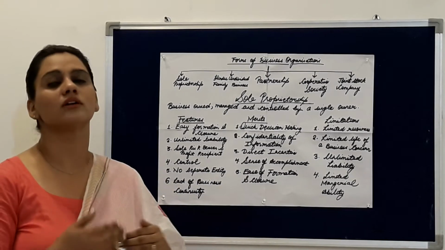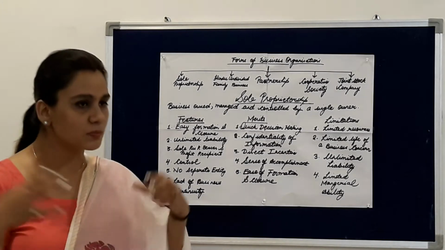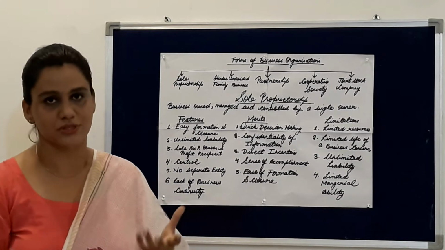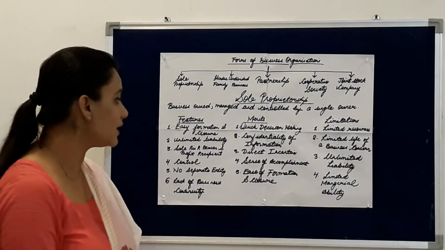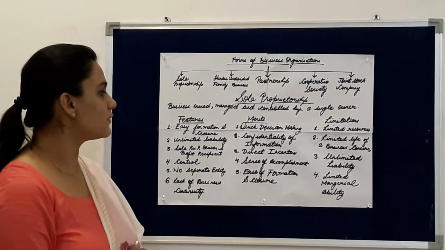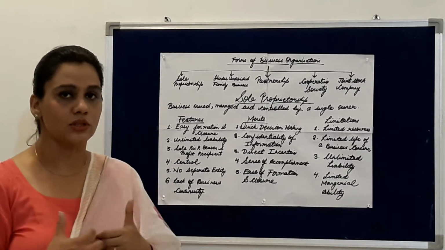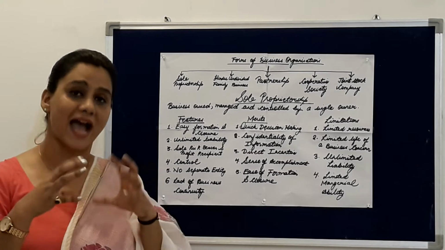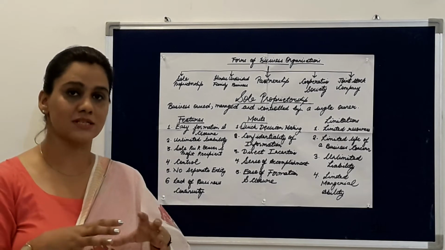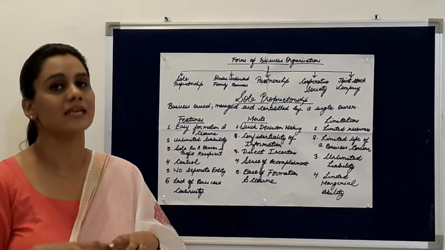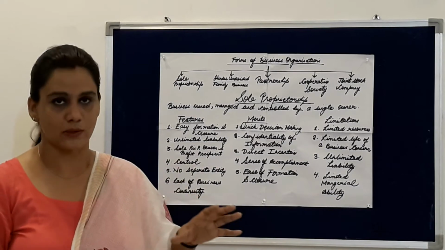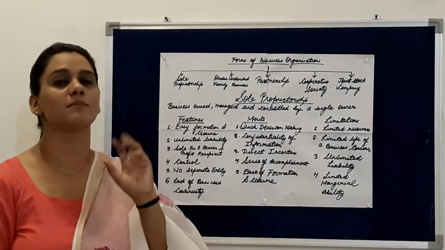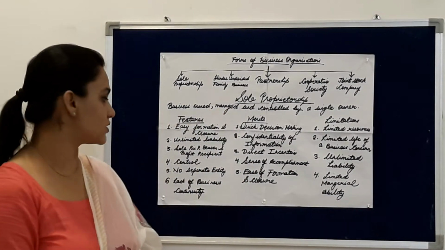So there is not a very long procedure or a group of people whom he has to discuss. So that is by quick decision making. Confidentiality of information, because he has all the information, and whatever the information he has of his business, it remains with him only, and it has not to be shared with anyone else. So confidentiality remains in sole proprietorship.